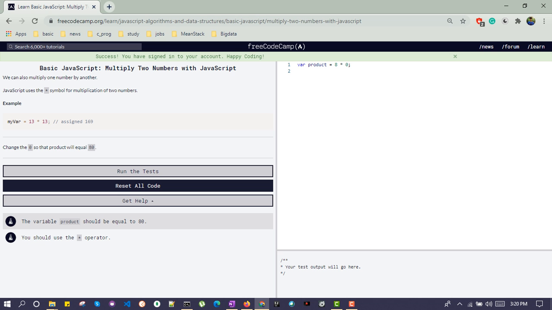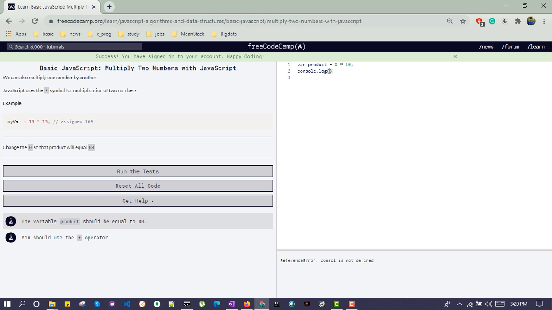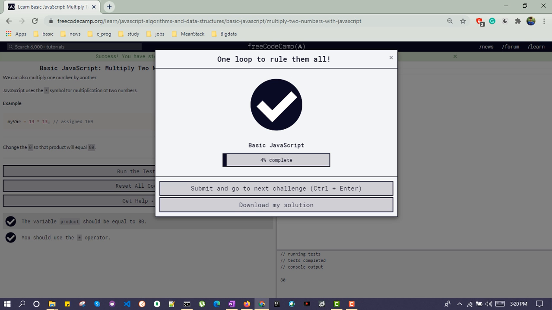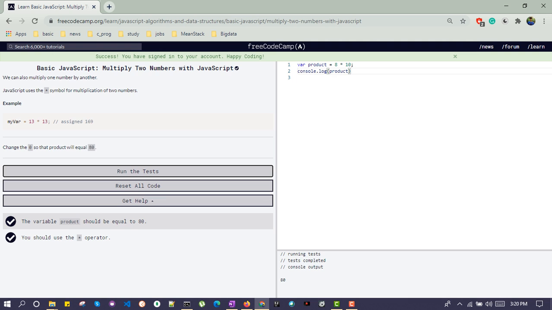Multiply two numbers with JavaScript. It again works the same as the previous assignment operators. Change 0 so that our product is 80. Then we need to multiply with 10. Console.log product, and run the test. We pass this challenge. Move to the next one.